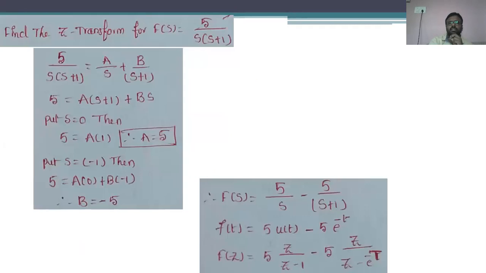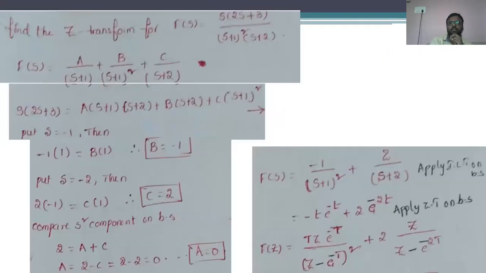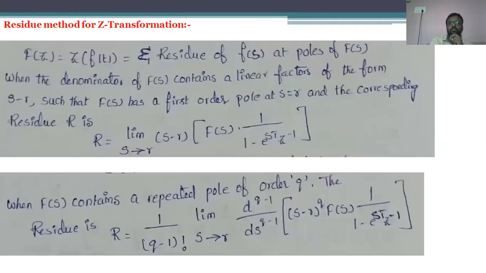After that, we have seen many problems regarding the partial fraction method, and then we moved into the residue method. The main advantage of the residue method is that there is no need to remember the inverse Laplace transform and Z transform. Why?